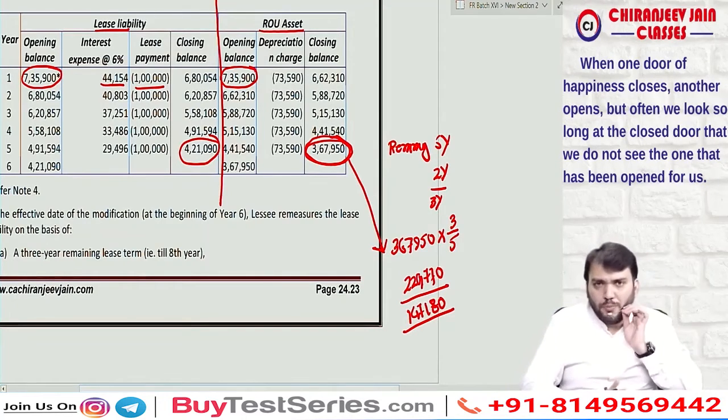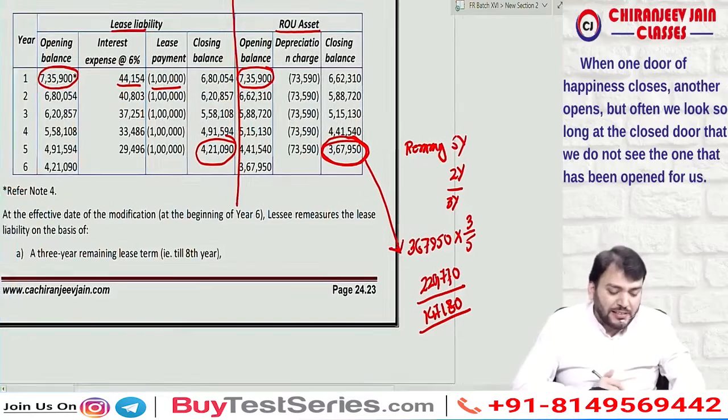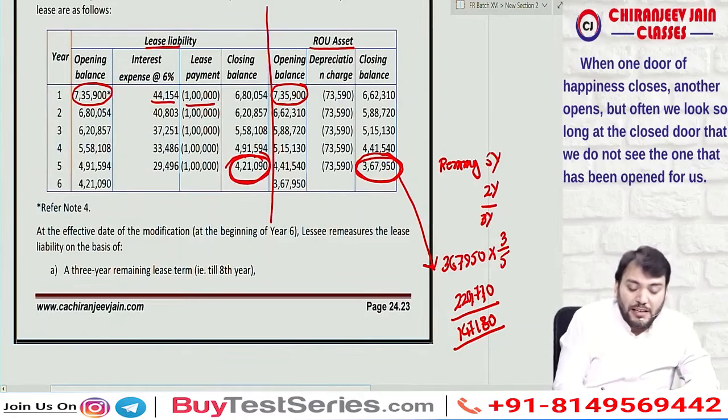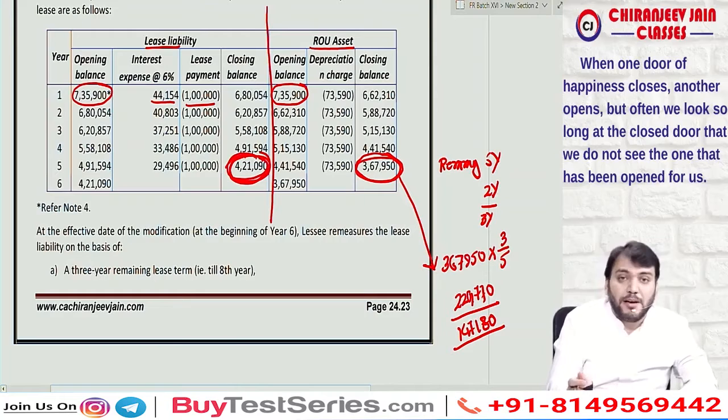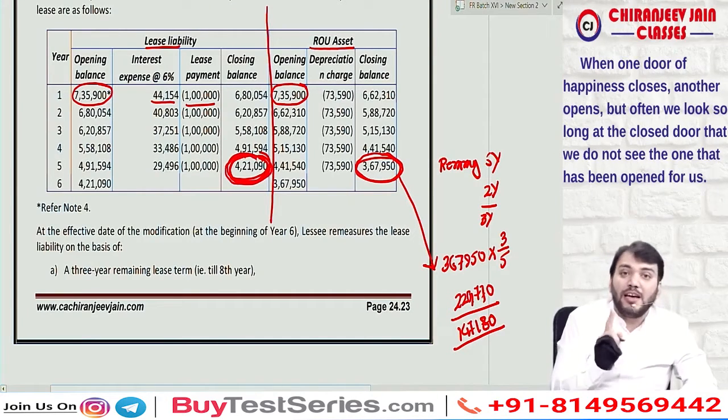1,47,180. I hope you have understood this point. Bolo, have you understood this point? Yes, sir. Now can I say this is the lease liability, the remaining present value of the remaining lease payment for the 5 years. But it needs to be paid only for how many years? 3 years.